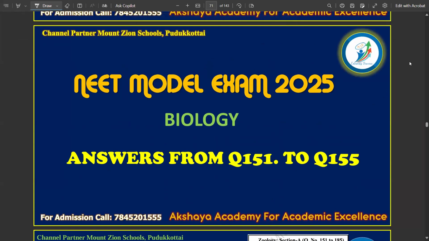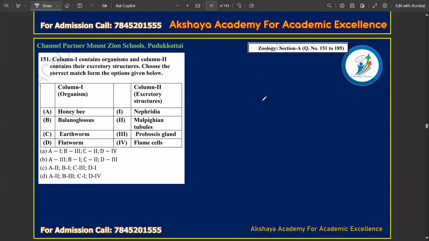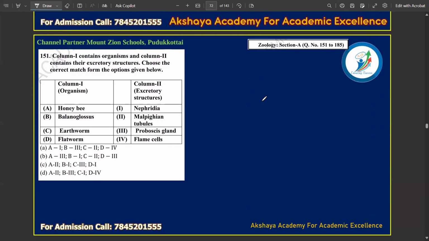So we have questions 151 until 155. So let's see one by one. Here column 1 and column 2 are given, and we are asked to match column 1 and column 2, the organs of the following organisms. You need to match which suits which organism. Okay, so let's start.